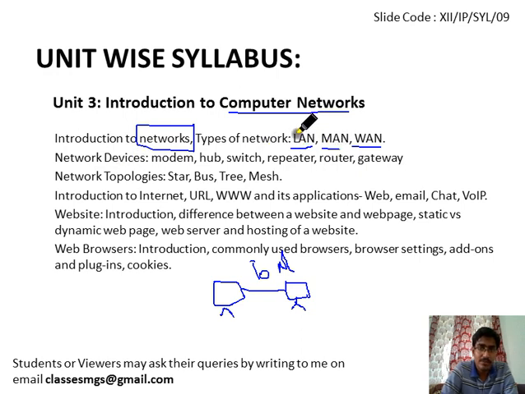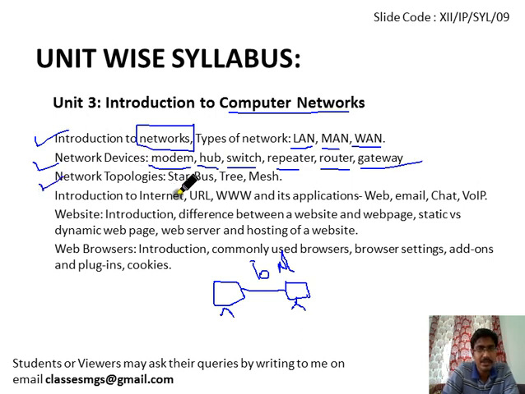So we will discuss those whenever we come to this topic, introduction to network. Then we will see the various kinds of network devices, like the modem for connecting the internet, like you have the BSNL connection, then you can see the modem. You can see the hub in your computer lab, switch, repeater for improving the signal, amplifying the signal strength. Router you can see in your phone or in your lab, Wi-Fi routers. These are routers, gateways. We will discuss all those in detail whenever we come to this topic.